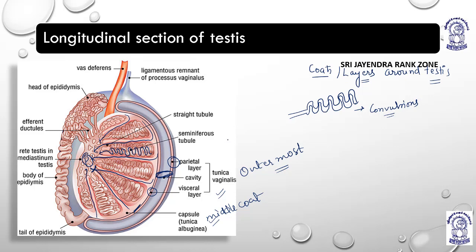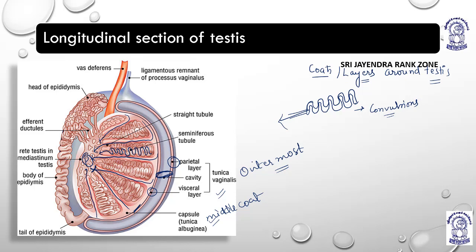During ejaculation, the sperms which are produced in these seminiferous tubules are poured into the mediastinum with the help of these straight seminiferous tubules. These straight seminiferous tubules are known as what? Ductuli recti. I'll tell you about them afterwards. Because they are straight, after all these convolutions they will push the sperm outside, and the required amount of sperm will be ejected out.